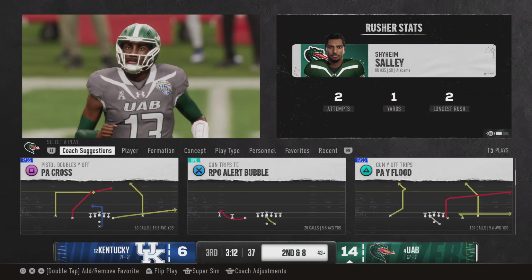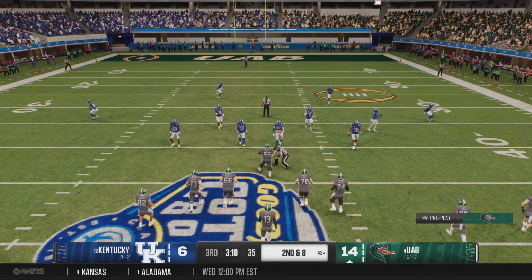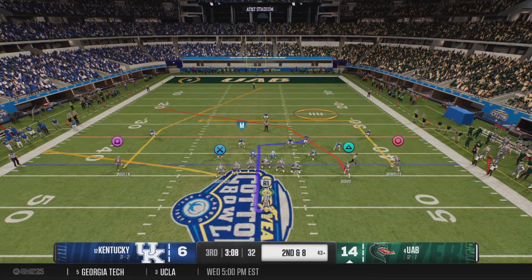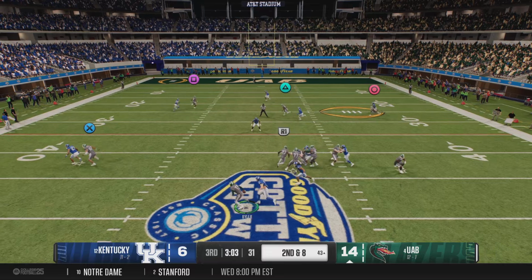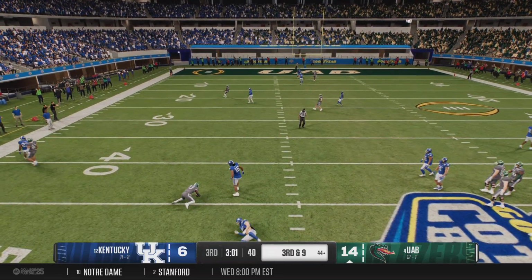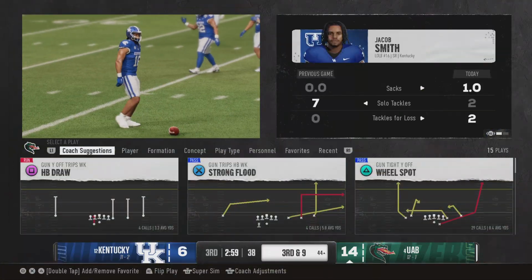Minimal gain, brought down short of the marker. There's just not a whole lot of options here for this quarterback on the RPO. The defense, give them credit. They did a nice job of sniffing it out. I wouldn't be surprised if the quarterback is second-guessing. Now trapped behind the line. It'll be a short loss.